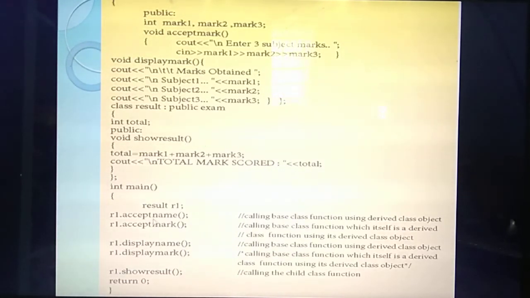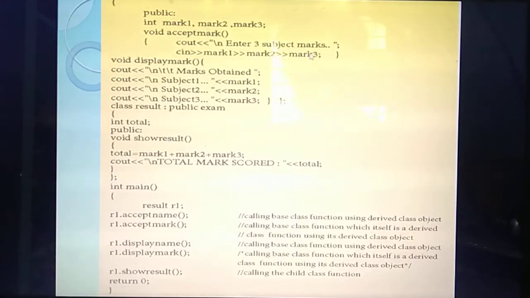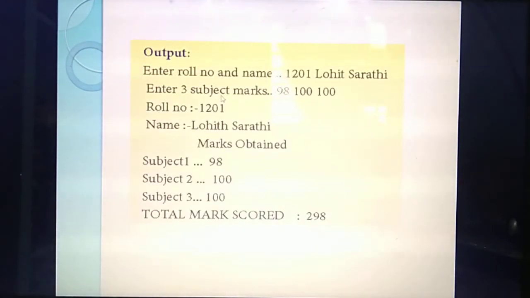Listen. Once you compile the program, the first function is accept name. What output will you get? Enter roll number and name. So you need to enter the roll number and name. Next, what have they given? The next function is accept mark. Enter 3 subject marks. Mark 1, Mark 2 and Mark 3. Okay. See the output. Enter roll number and name. Then enter 3 subject marks. So whatever things you are entering, that you need to display as the output.